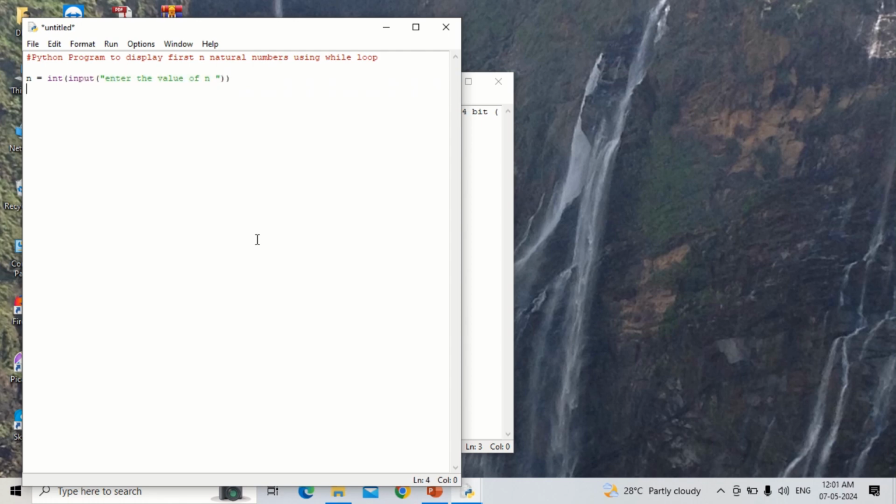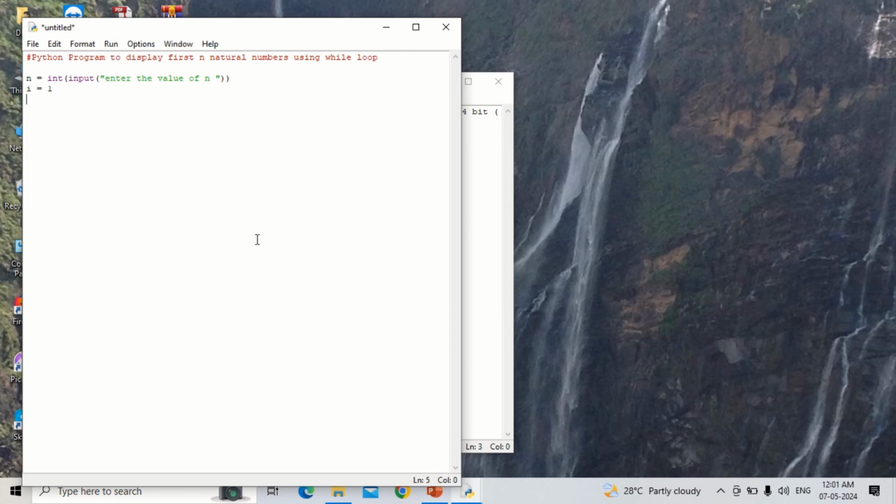Once reading the value of n, initialize the looping variable as i equal to 1, because the natural number starts with 1. If you want, you can give the space. That means you can write i space equal to space 1. This is just for visibility and clearness, to make it attractive.